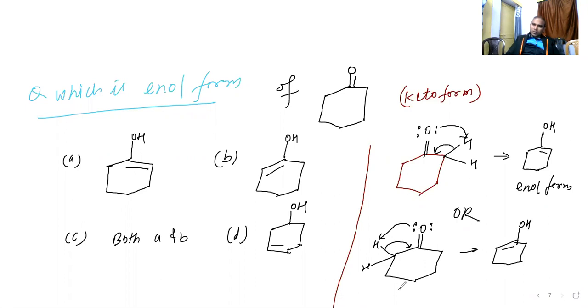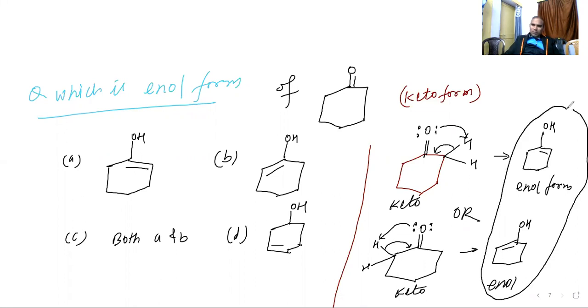This is the keto, and this is going to be the enol. In option A this is given, and in option B this is given. So which is the correct answer? Sir, both A and B. So option number C. If you want to write anything, you can write, please.